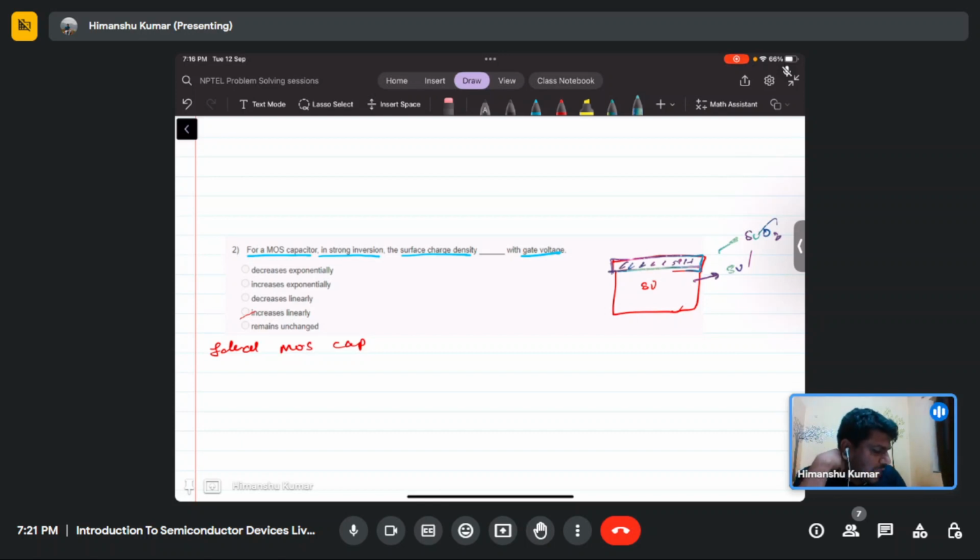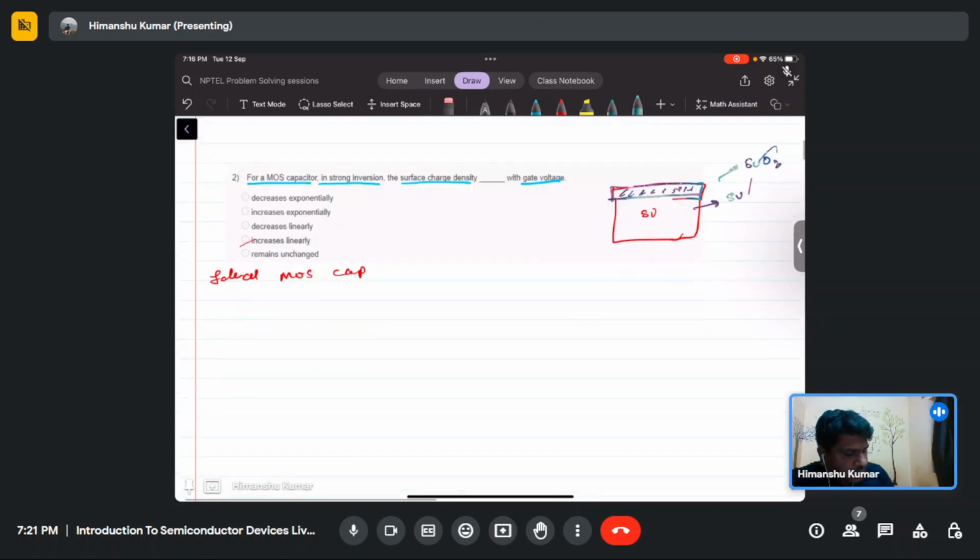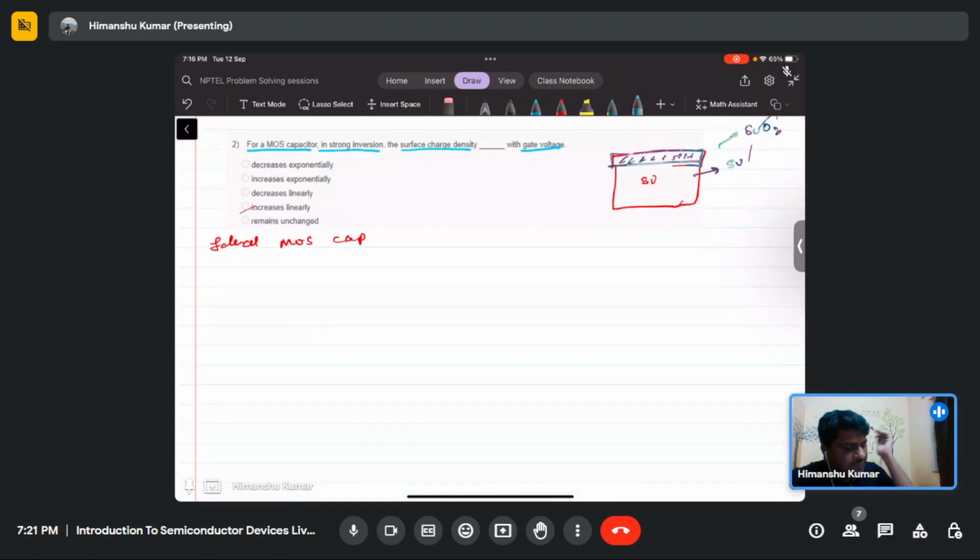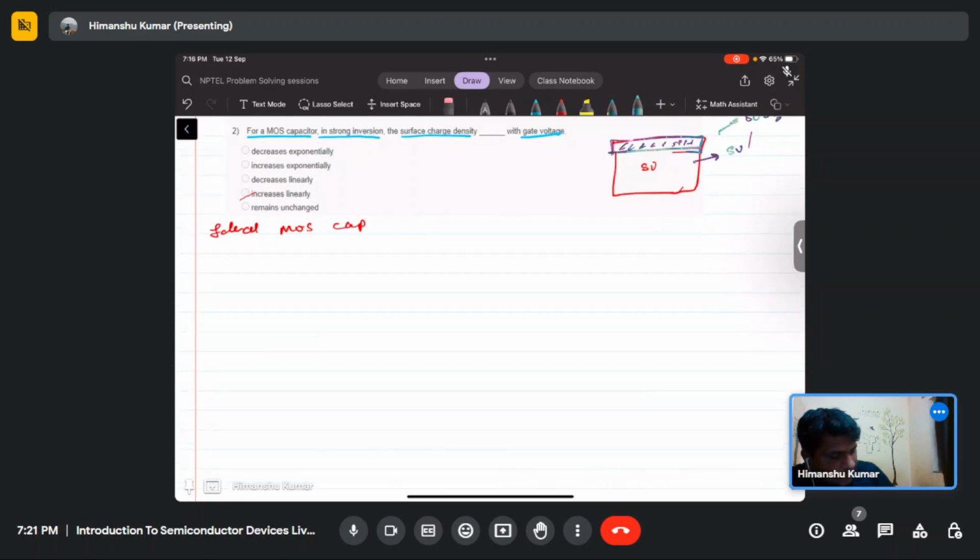That may cause some shift in the threshold and some different characteristics that we will see in the next class. So an ideal MOS cap we are assuming here. So this has no interface or bulk traps. Bulk traps, what does that mean?